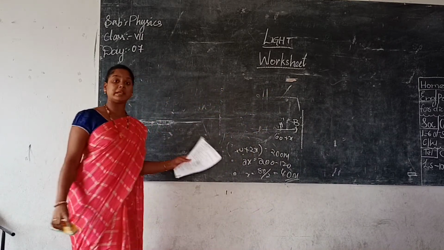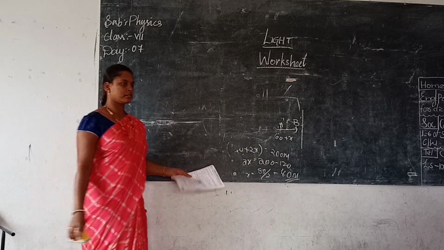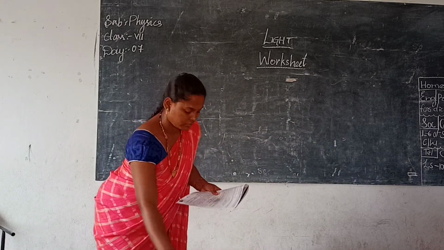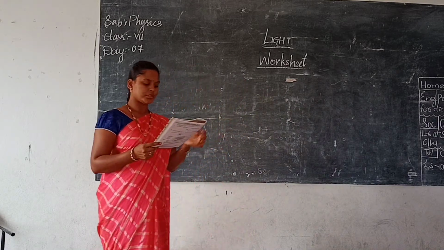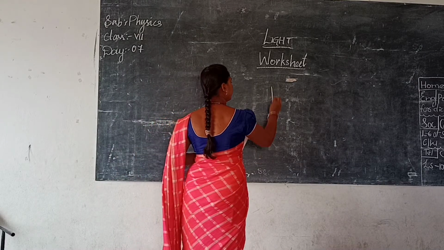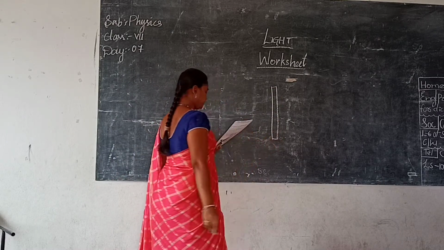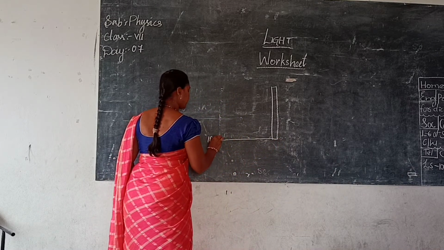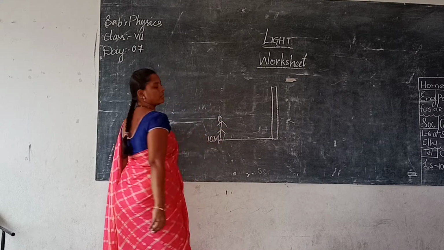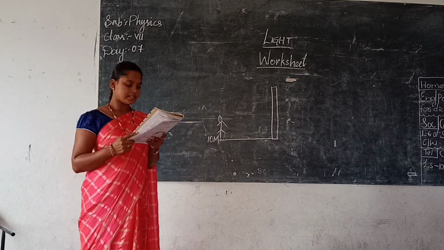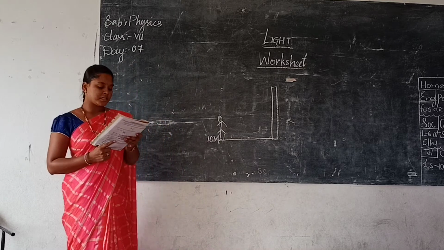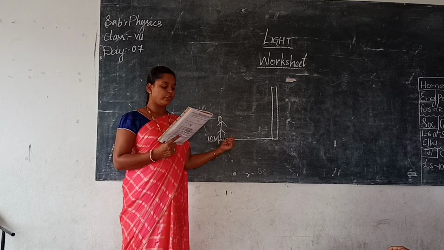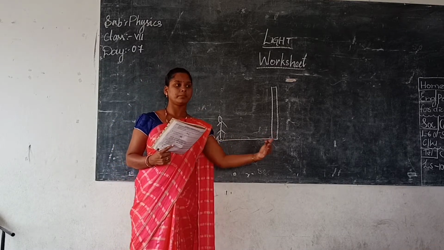Now understood how to find out image distance, object distance? One more in the same way, but logically you get the answer. This is the mirror again. The person is at 10 meters away from the mirror. Then they are saying that an object is situated at a distance of 10 meters in front of the mirror. It is moved a distance of 4 meters towards the mirror.